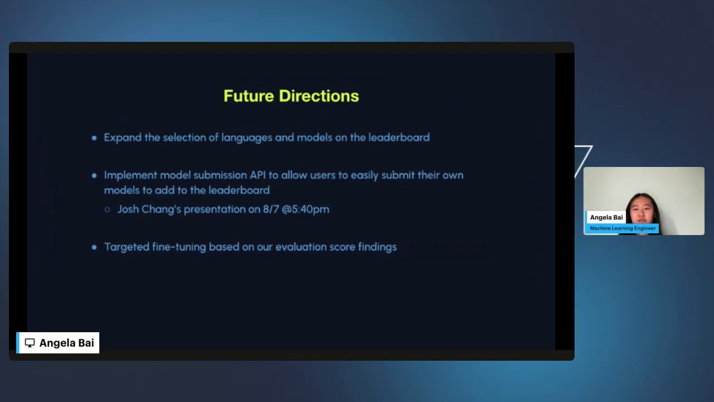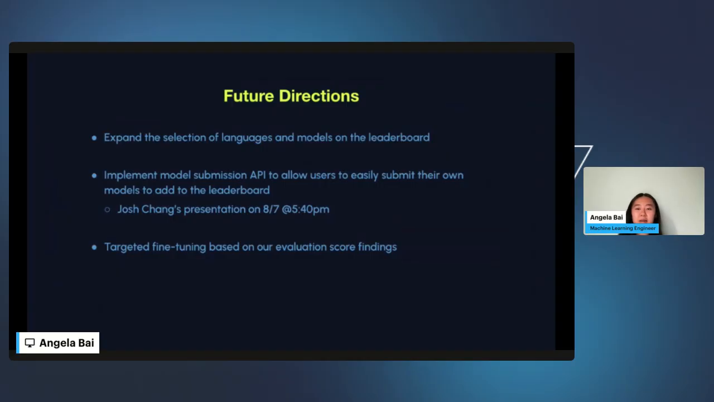And then finally, for future directions, we want to expand the selection of languages that we offer and also the selection of models that we offer. We currently have 5 languages, as I mentioned before, but we would also like to include more, such as French, Italian, and more. This way we can increase accessibility to a wider client base.